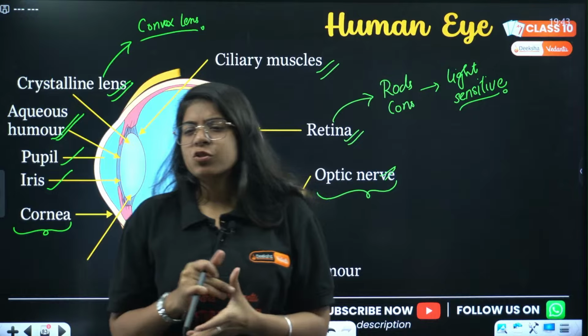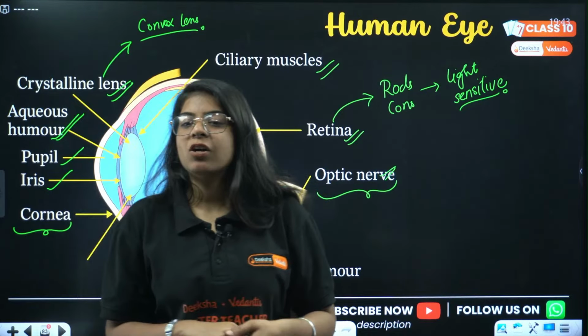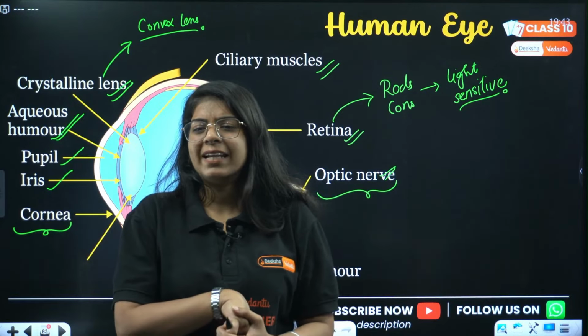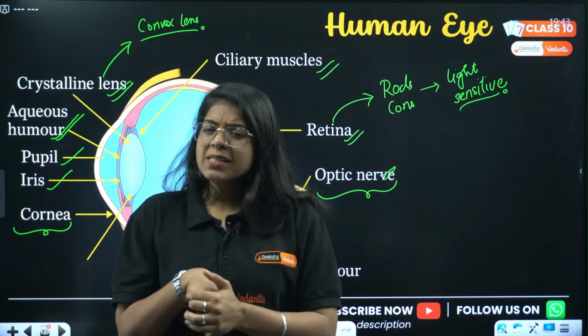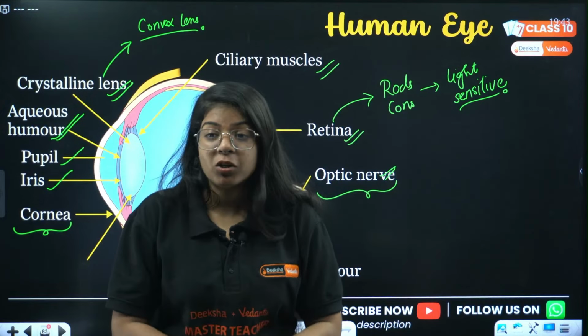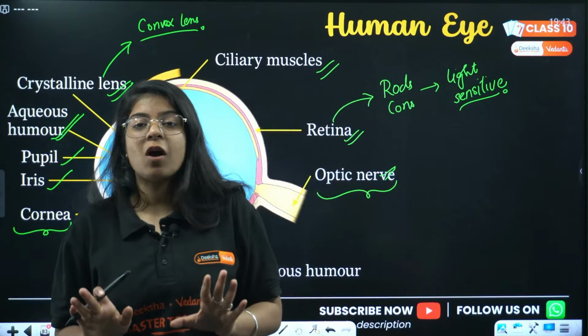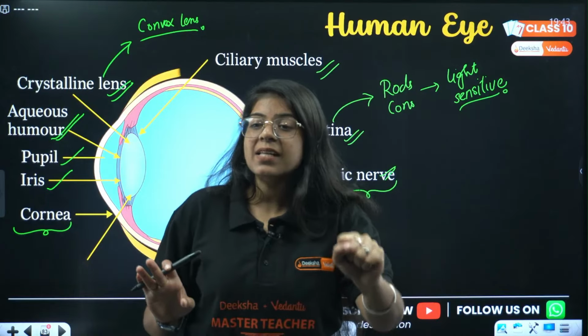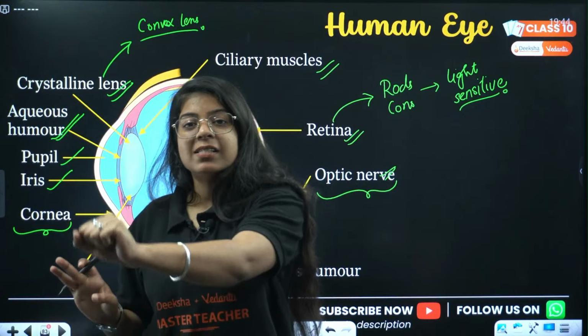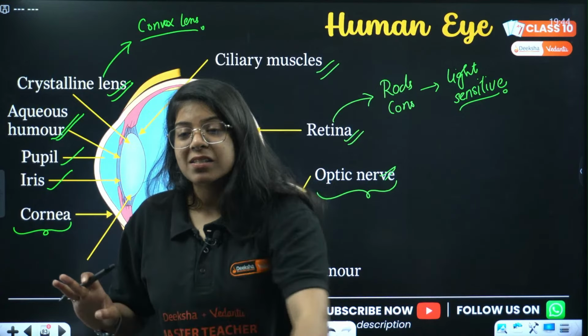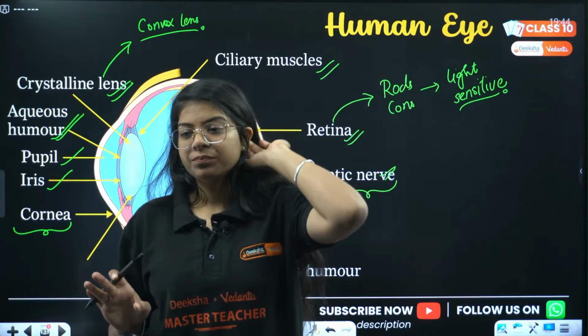Optic nerve helps to transform data signals typically over long distances using light pulses. I'm not sure about long distances. In the eye case, you can just write it helps to transform data signals or light signals. It converts it into electrical signals, nerve signals, and passes it to the brain.